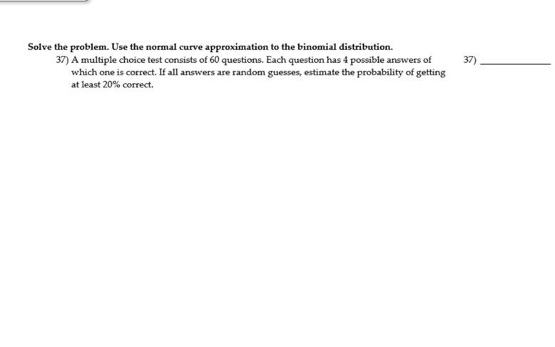Number 37, a multiple choice test consists of 60 questions. Each question has 4 possible answers, of which one is correct. If all answers are random guesses, estimate the probability of getting at least 20% correct. This is kind of a sneaky one.